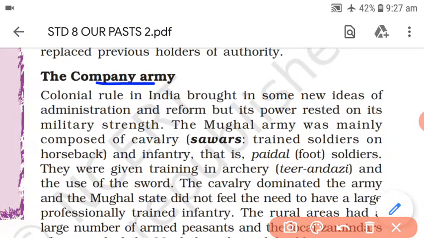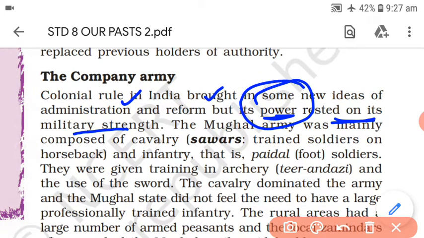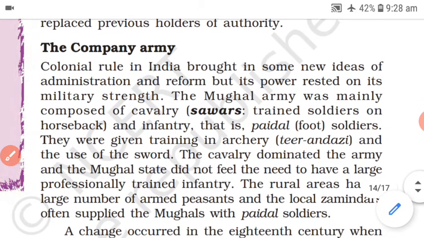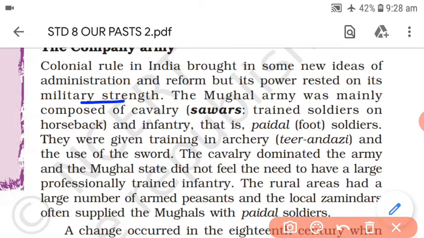Now you can find something about the Company army. The army itself is very important for expansion, because without military strength power cannot be established. As you can find in the introduction, colonial rule in India brought in some new ideas of administration and reform, but its power rested on military strength. It means power was totally dependent on military strength. If the military was not so powerful, then most probably the British would not have been able to establish their territories in such a vast area of India.